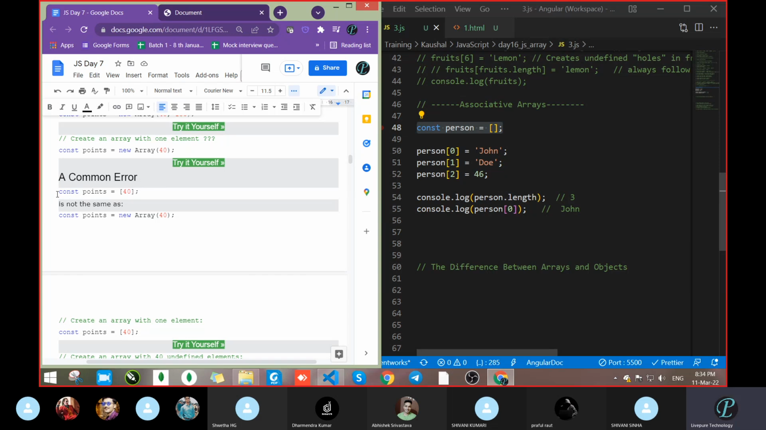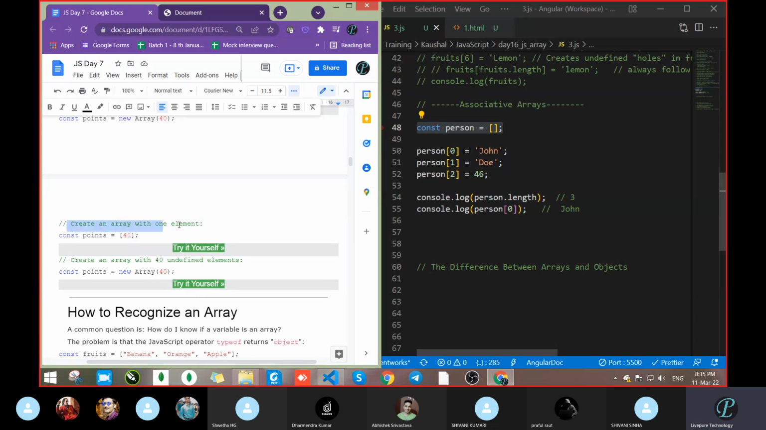No, this is not error, but one thing we had already checked in the case of a string number: if you write let number equal to something and let number equal to new number, are both equal or not? If you create here const point equal to 40, in double equal it shows true, in triple equal it shows false, because both are not equal in that scenario. But both contain the same value, 40 itself.